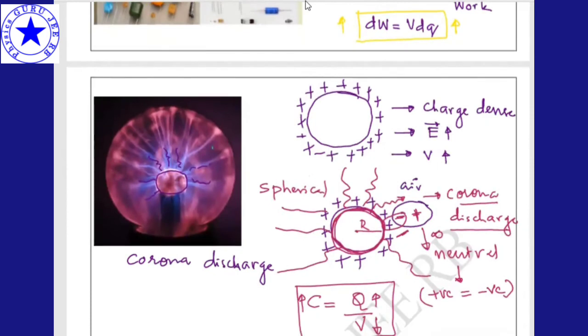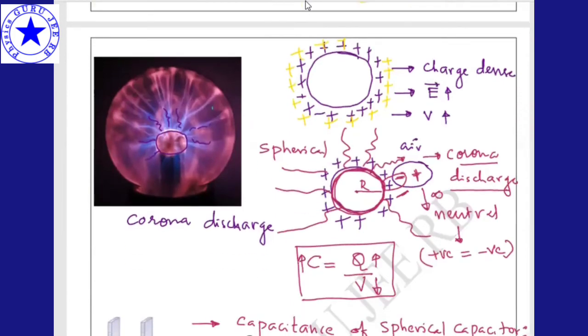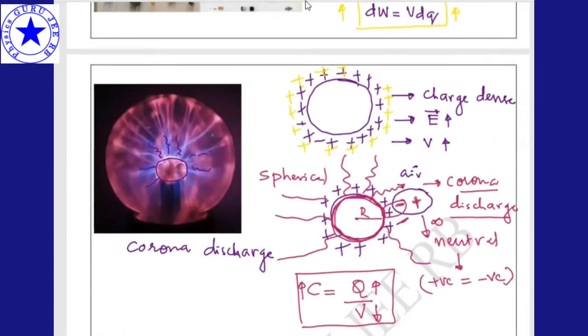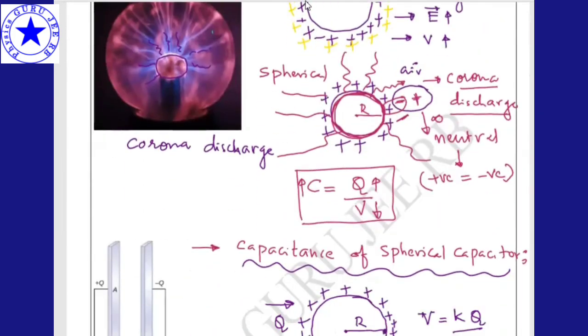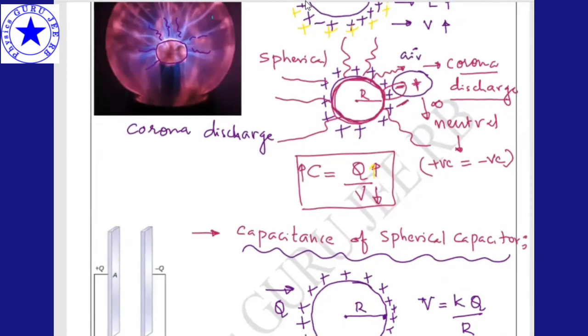So when I take a spherical capacitor and I try to increase the charge on it, what is happening? The electric field at the dense part is increasing, and the potential is also increasing, right? Now, what exactly is capacitance? We have to give the charges at a low potential. That is the principle of a capacitor. C is equal to Q by V, as we will be saying.